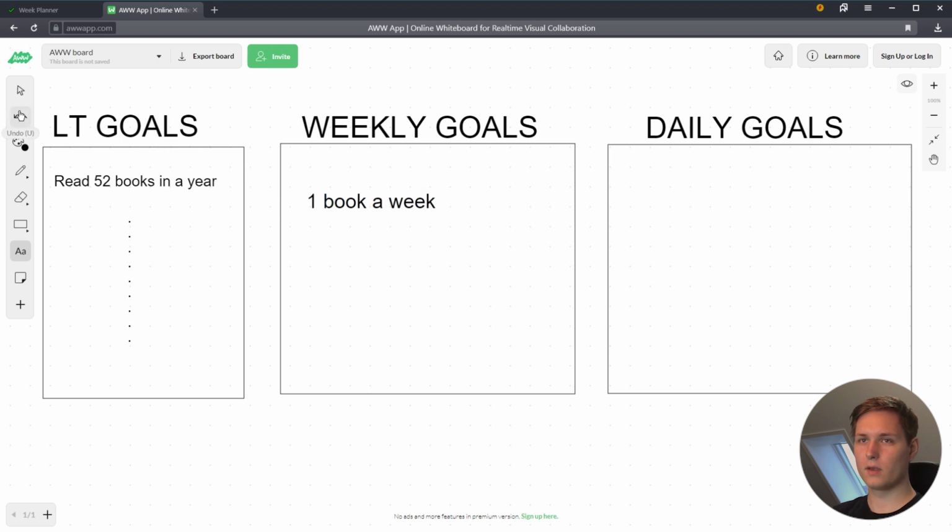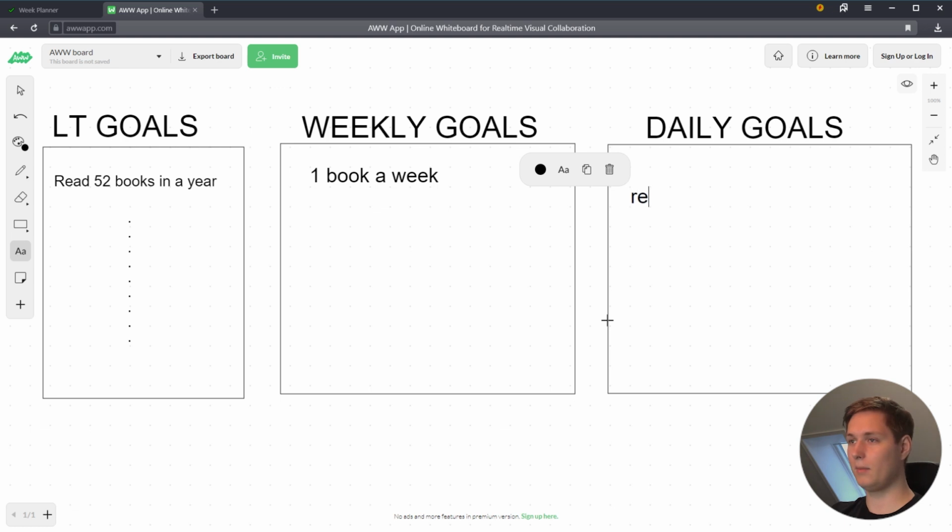Make this bigger. Right, so one book a week. Well, that makes a lot of sense. But how do you do that? How do you transfer that to your daily habits or daily goals? Well, what you're going to do, for example, in this case of reading one book a week, you're going to read, let's say, maybe a chapter a day.